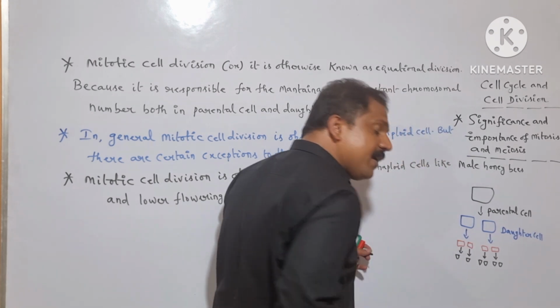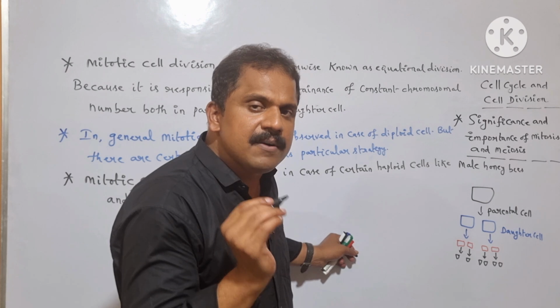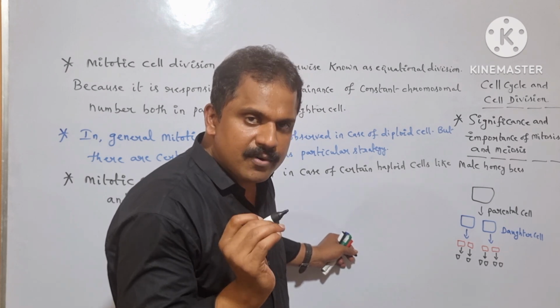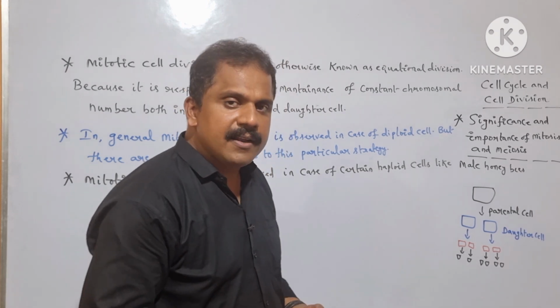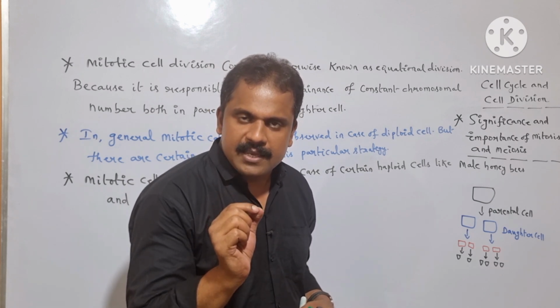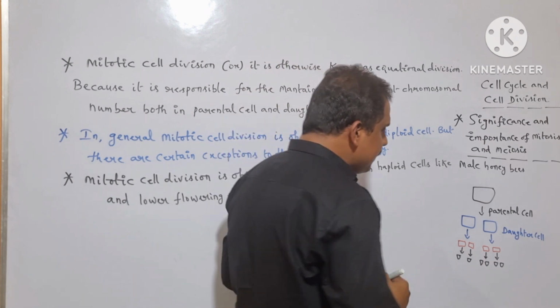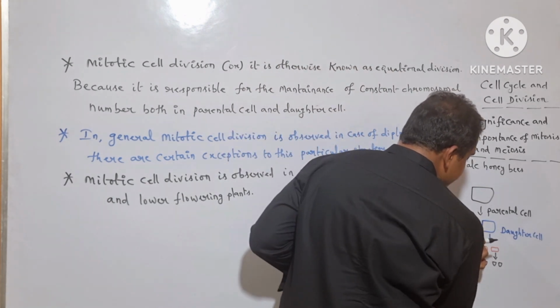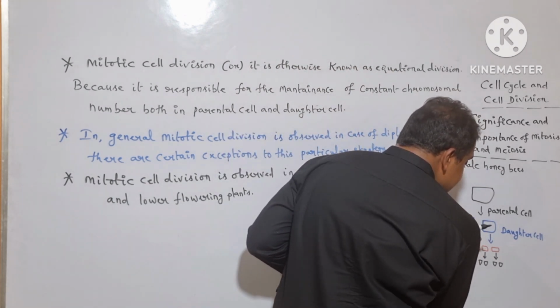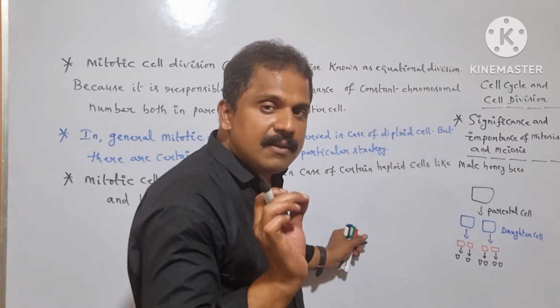So here, in order to maintain the constant size of the biological cell, mitotic cell division plays an important role. In order to maintain the constant nucleocytoplasmic ratio, mitotic cell division plays an important role. That means after the successful production of the daughter cell, mitotic cell division comes into the picture in regulating the growth of the biological cell.